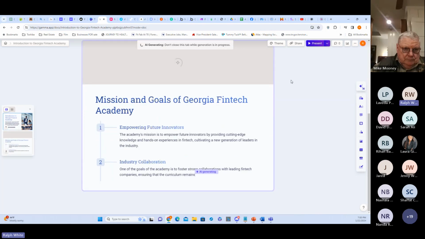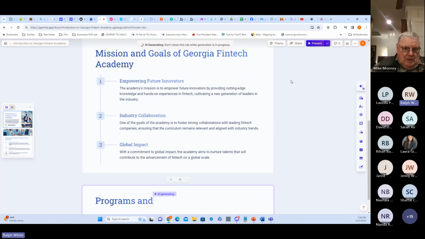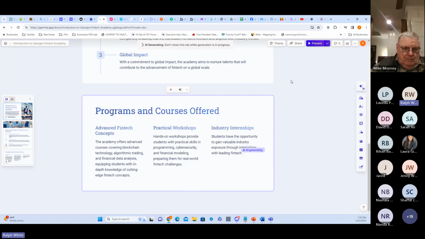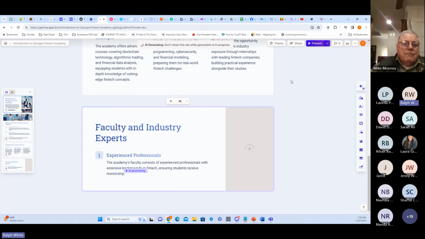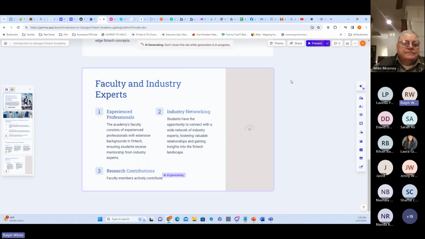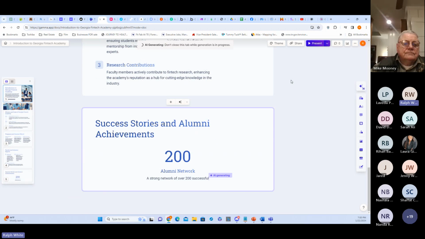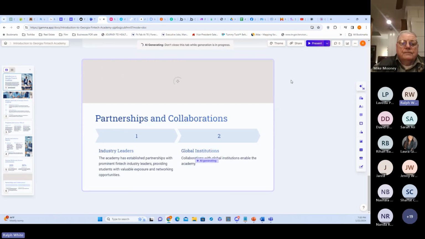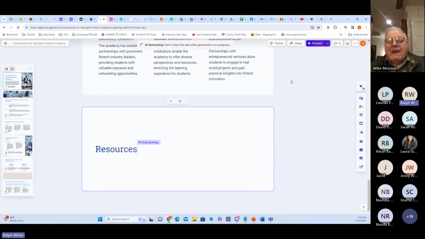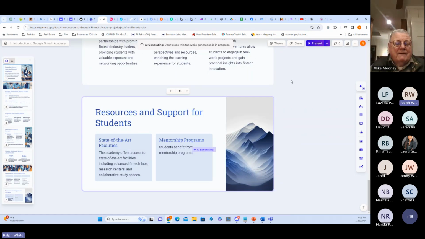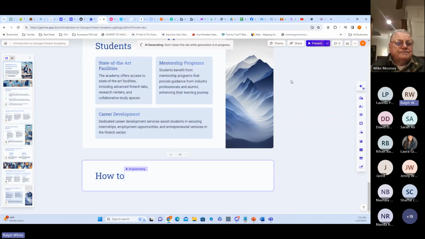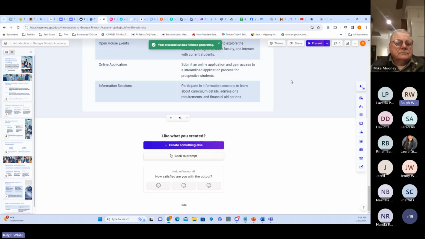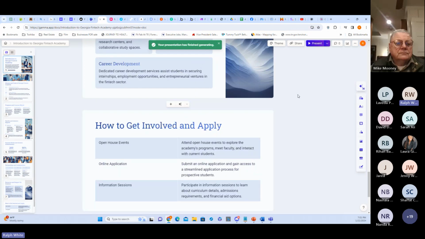Then I can obviously go back out and edit it and change up the pictures. That's what I did with this presentation today. I used it to get the framework and give me the ideas. And then I went back and edited the pictures or changed up various different things, right? So in a matter of seconds though, Gamma has this whole thing set up for me, and I can just go in and do little tweaks there. But a majority of the work is done.